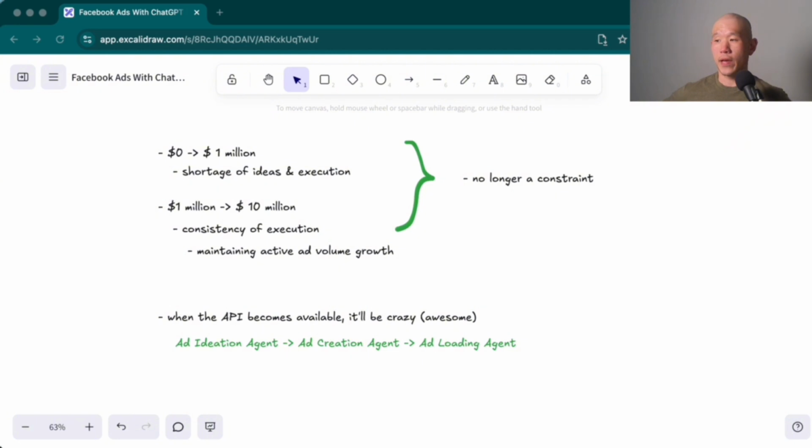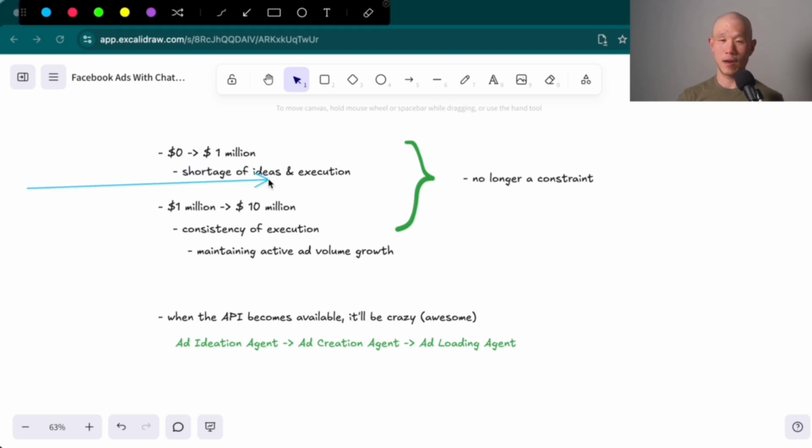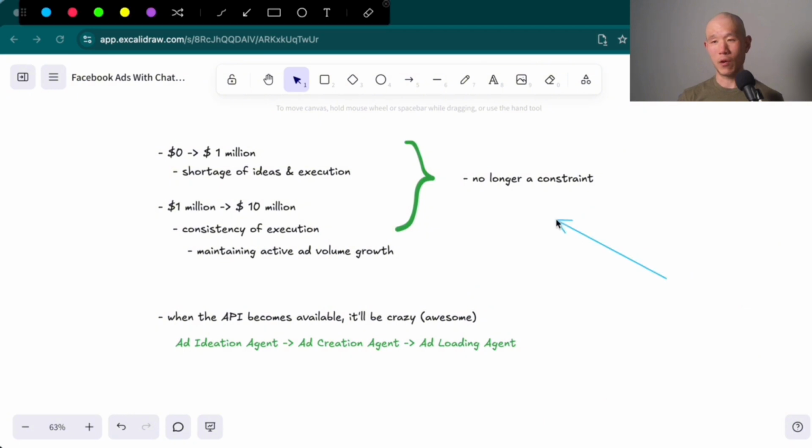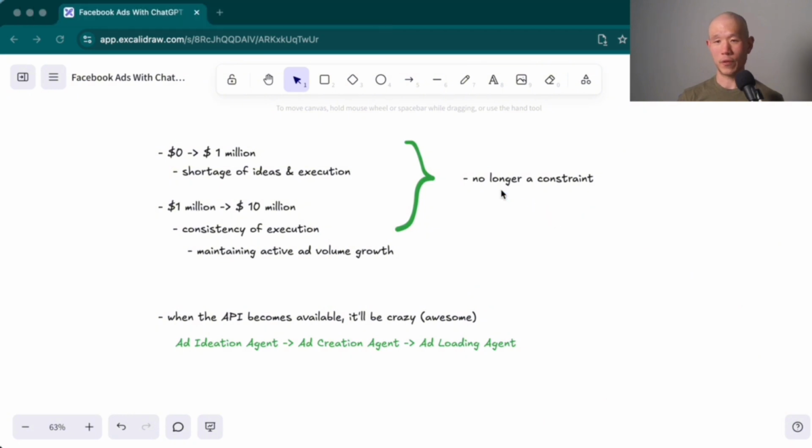All right, there are some other examples that we can get to another time, but I'm just going to wrap up this one with some commentary about my excitement for what's now capable. Assuming you're direct to consumer and assuming that Facebook ads is your primary driver of distribution, the bottlenecks from 0 to 1 million used to be a shortage of ideas and execution, which is no longer a constraint because ChatGPT can help you with both the ideation process and then the execution to about 90-95%.